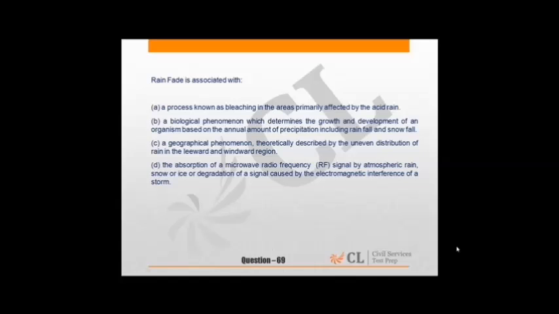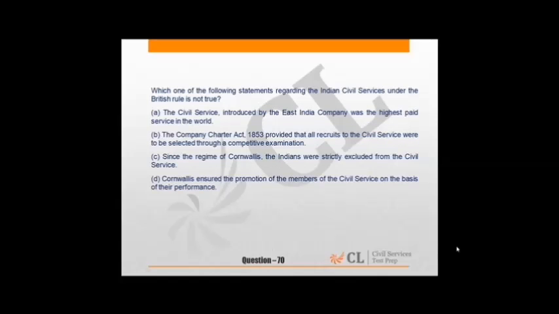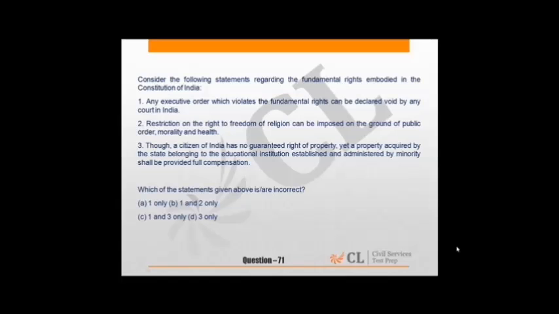It can be caused by precipitation at the uplink or downlink location. Question 70. This is about Indian civil services started by the British rule and what were the options. So you can follow this in any NCERT books. Answer is D. 71. This is about fundamental rights which are enshrined in the Constitution of India.